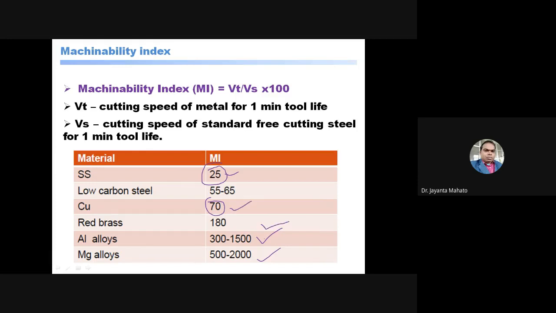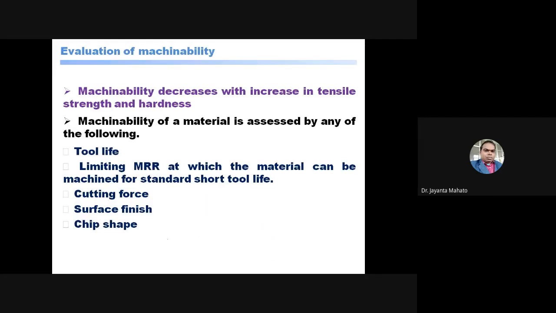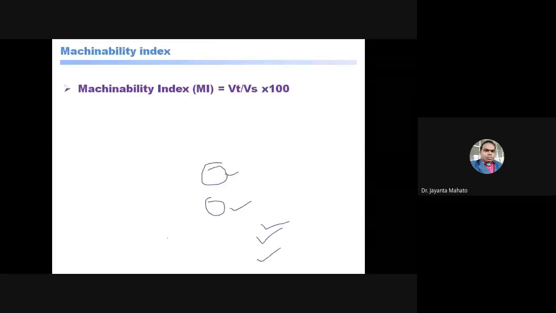So to understand what we mean by machinability index: more machinability index means a better surface finish, less power consumption, and less force required to cut. Chip removal can be easy, and the tool life is more.